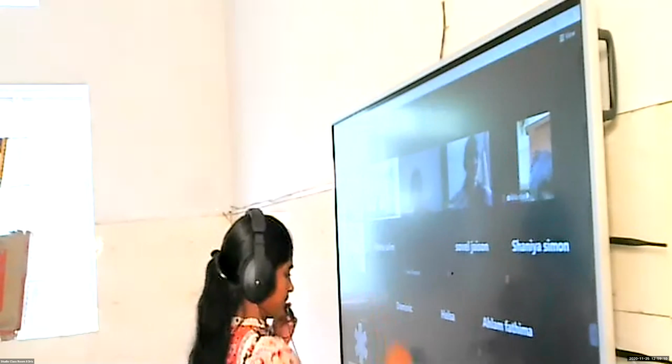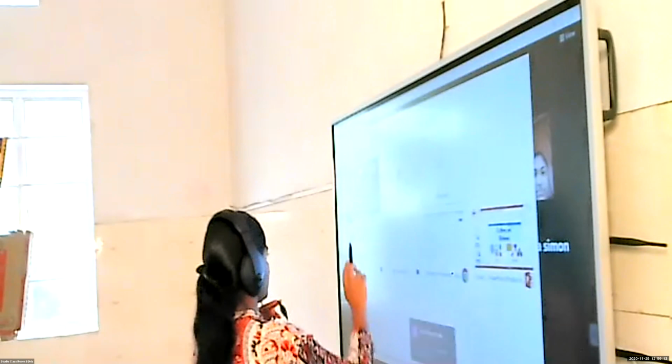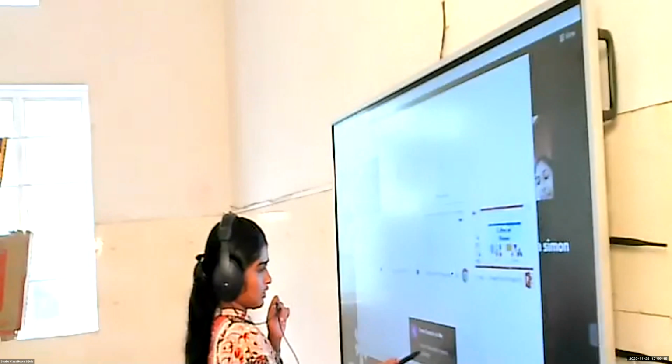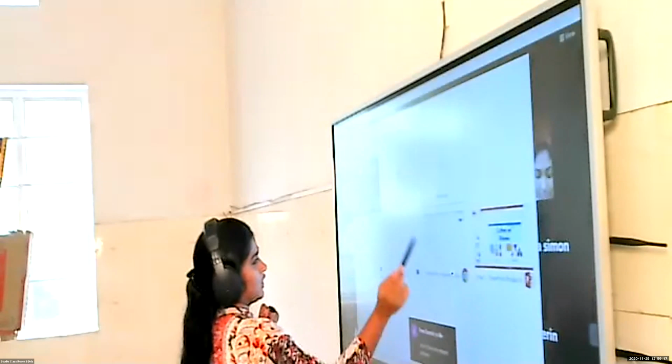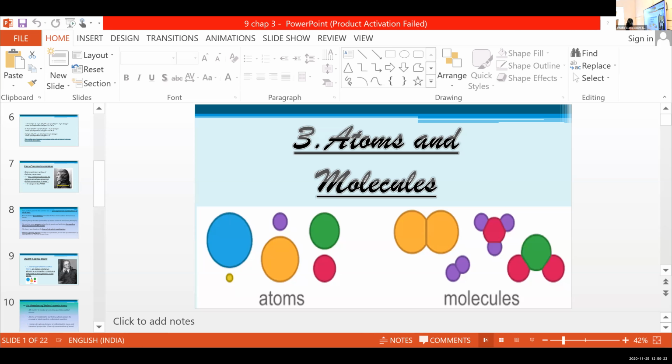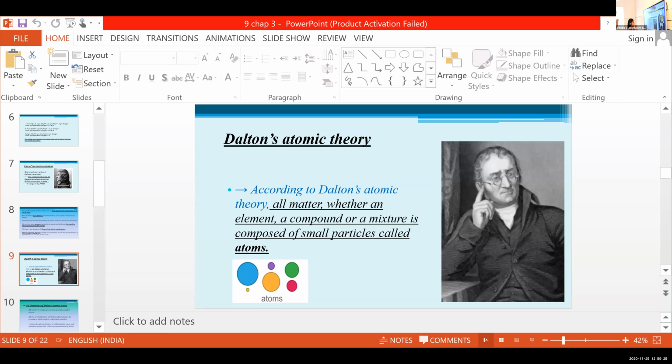The atomic theory was proposed by John Dalton.